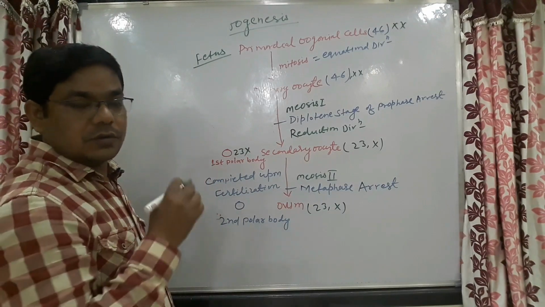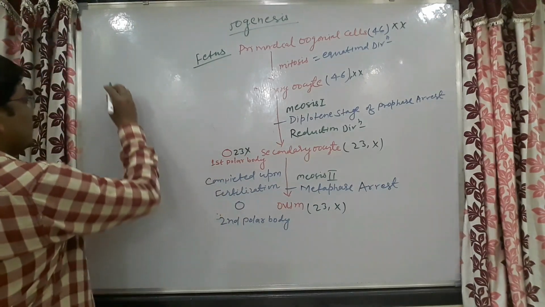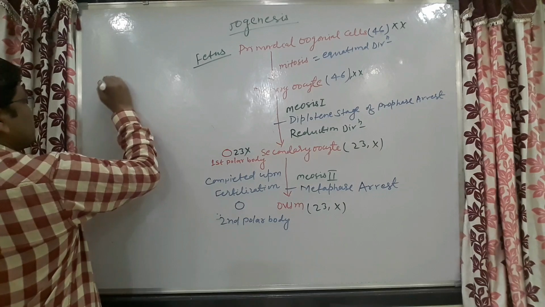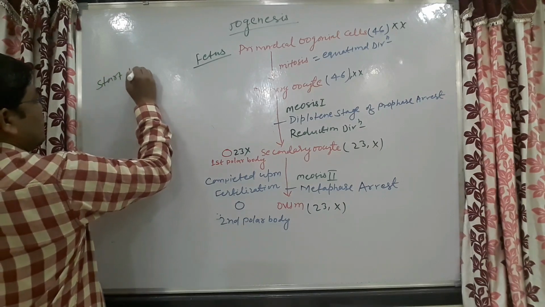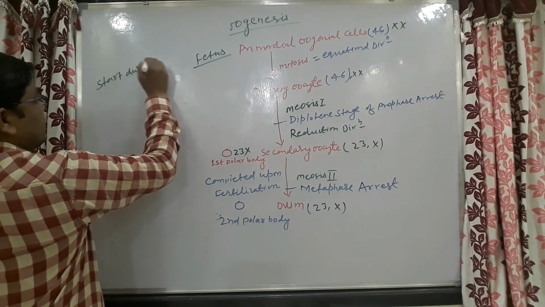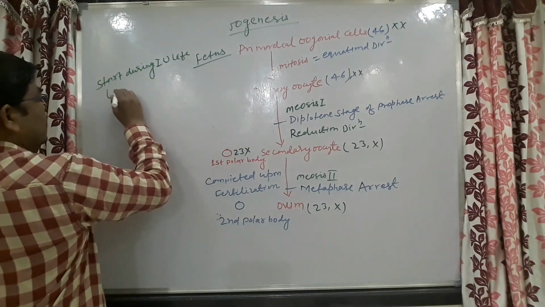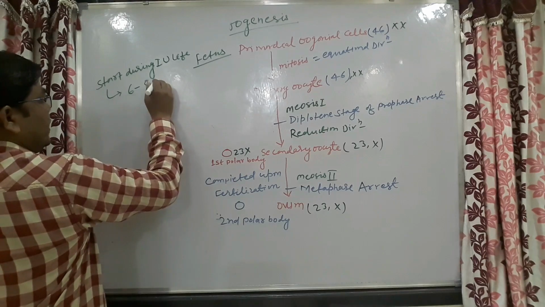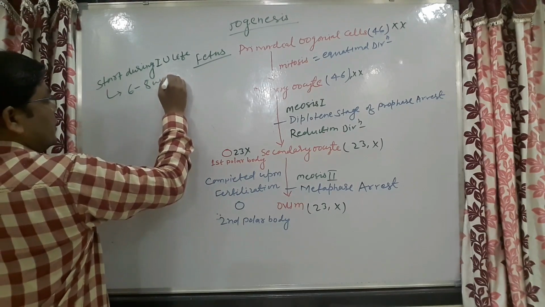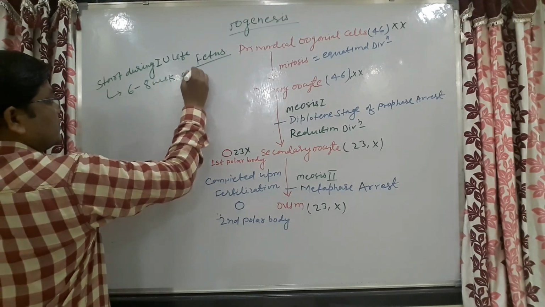As we all know, oogenesis starts during intrauterine life itself, at the 6 to 8th week of gestation.